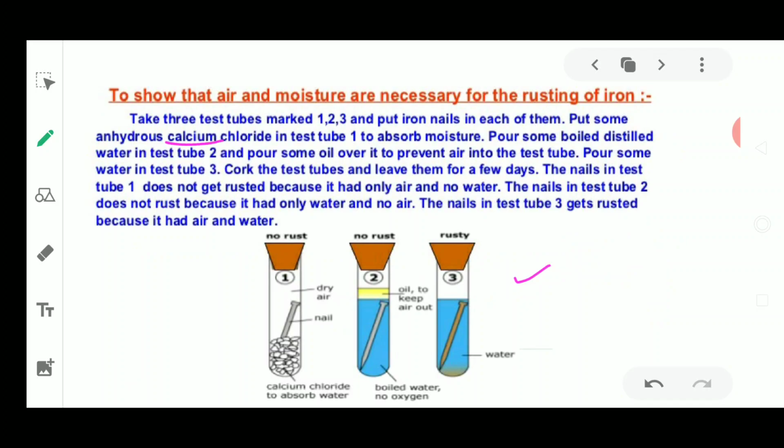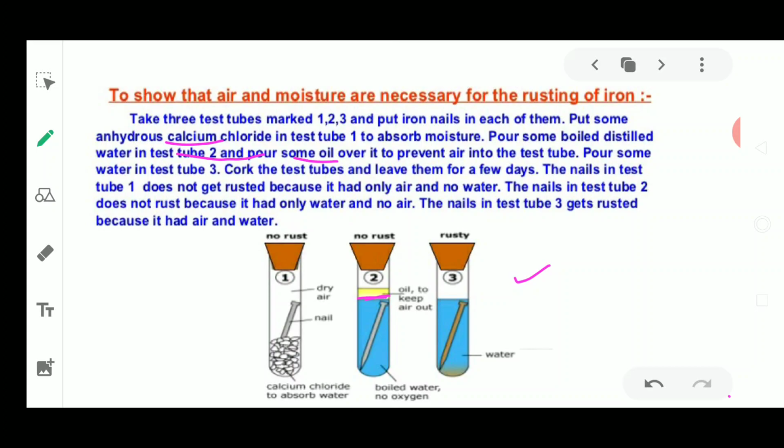Okay, boiling water is put which is having no oxygen. In the second we will pour some boiled distilled water which does not contain any oxygen in it, and then we have removed oxygen by boiling. Fine. Now what we are going to do, we will put some oil over it. So oil will form a layer over this water, because oil floats on water, so it is going to float on this water also. So what will happen after some time?